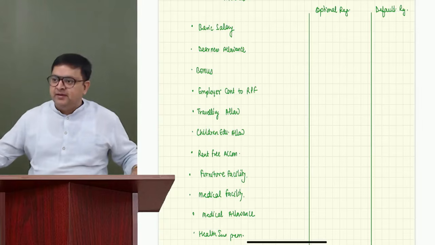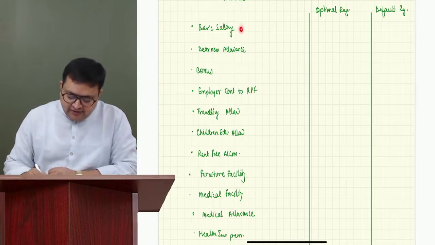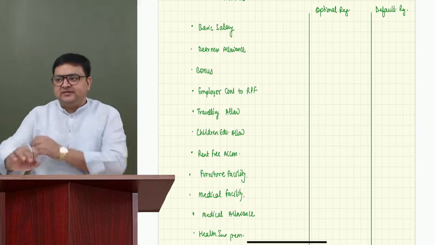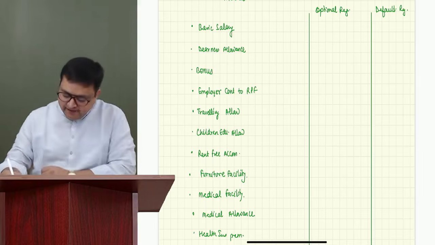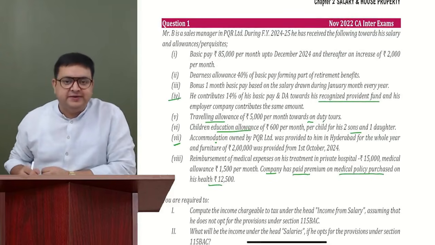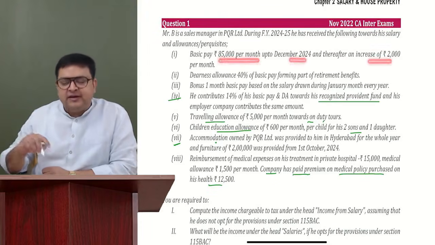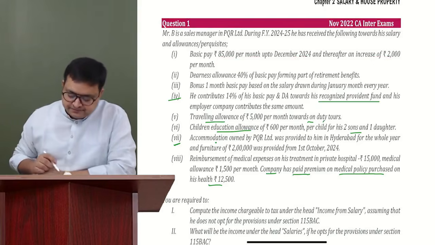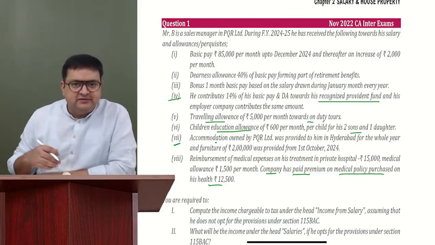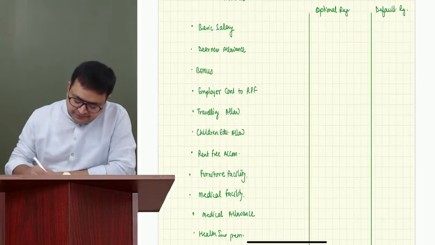Very nice. It is fully taxable. Whatever amount we are getting as basic, DA and bonus, it is 100% taxable. So now we have to see how much we are getting. Basic salary is 85,000 per month up till December. Thereafter there is an increase of 2,000, so it became 87,000 after December. Till December, 9 months. January, February, March, 3 months more at 87,000.